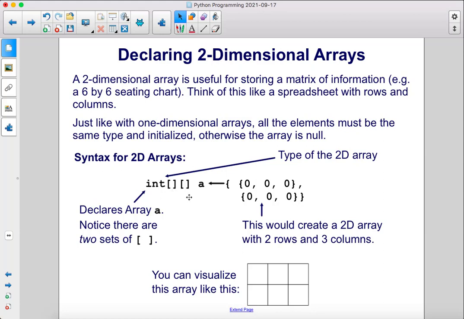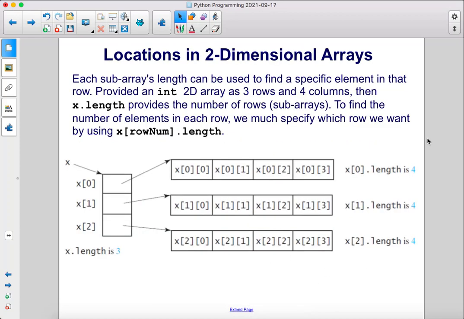We have two sets of square brackets, and then here we have one array, comma, a second array. So this would create a 2D array with 2 rows and 3 columns, like this. Each subarray's length can be used to find a specific element in that row.